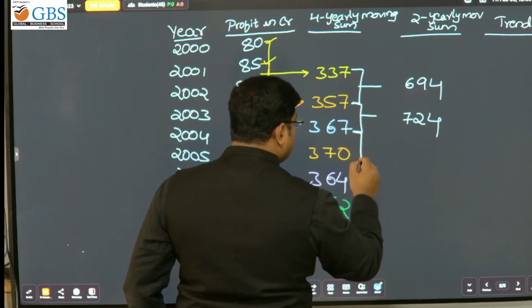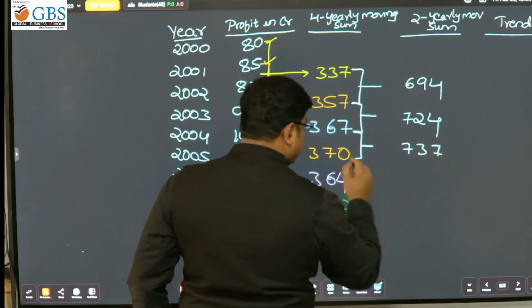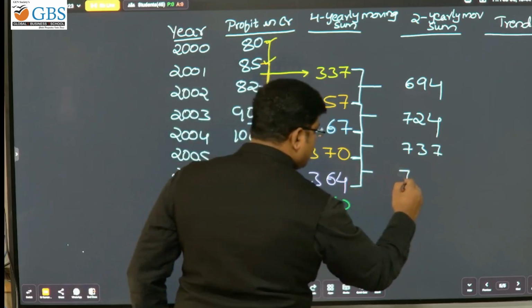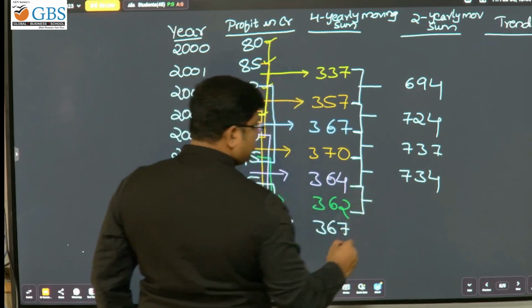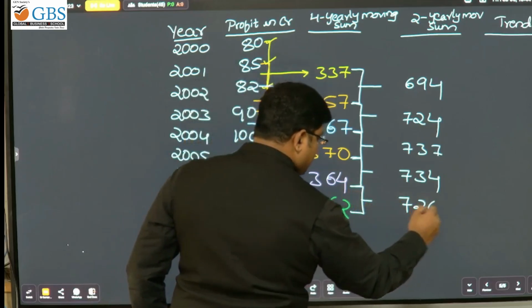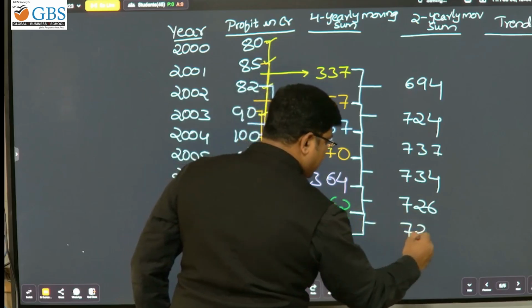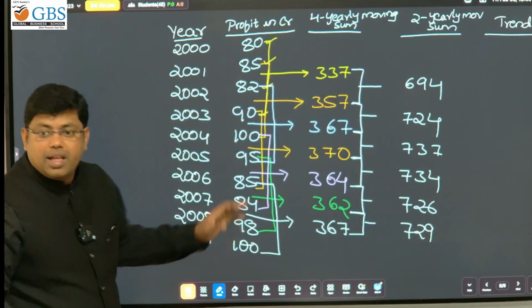Next these two, 730. Next these two, next these two, next these two, 729. I hope you're understanding why we need to leave one line.